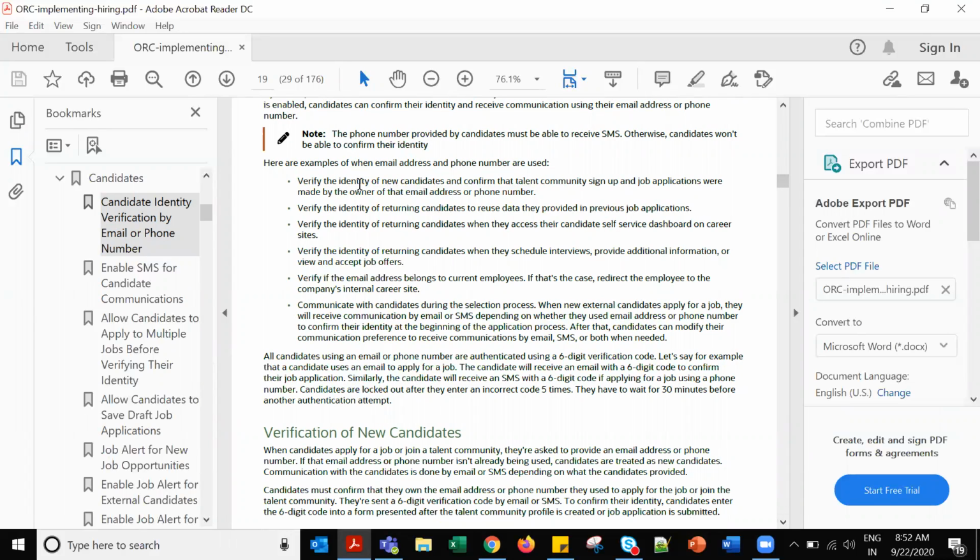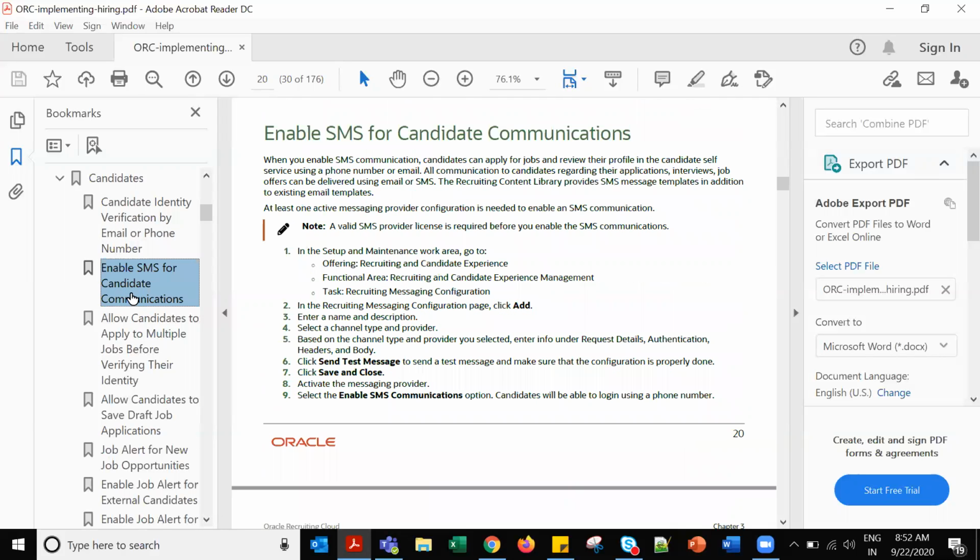Here are examples of an email identifier. Remember these two things: email address and phone number. For SMS, a phone number is needed. For email, an email address is needed. Next, enable SMS for candidate. They will ask how to enable the SMS.